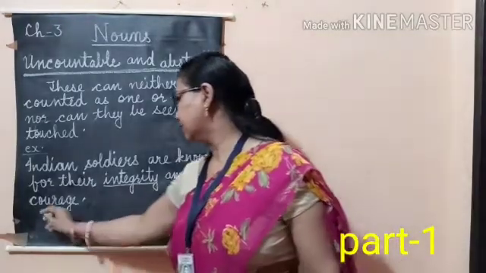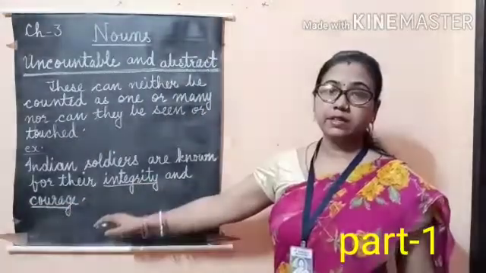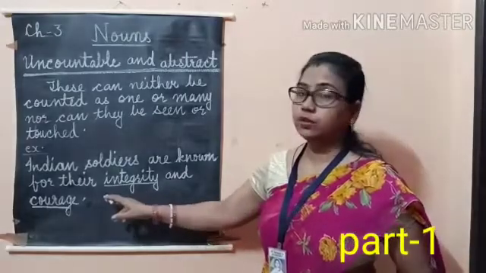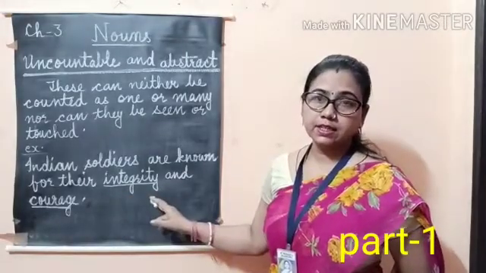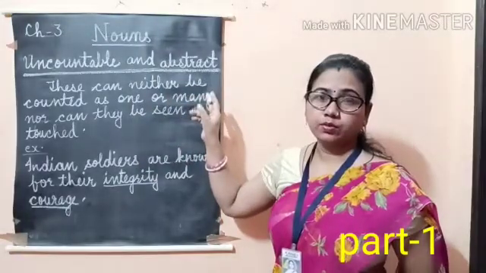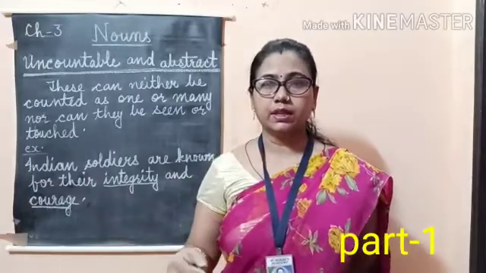We cannot see integrity and courage, neither can we count it nor can we see it. So it is an uncountable and abstract noun, जिसे ना देखा जा सकता है और ना काउंट किया जा सकता है.